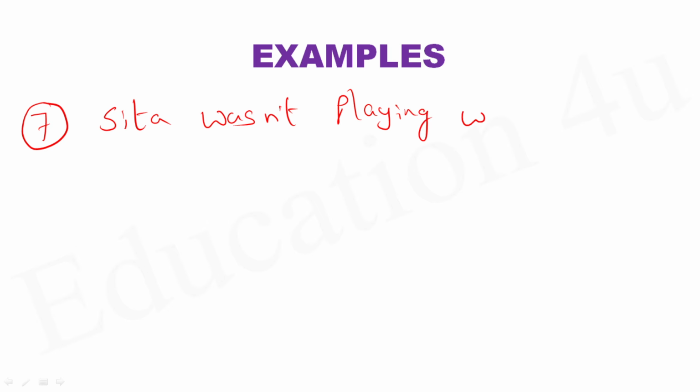So let's have a look at another beautiful example, where negativity comes. For example, Sita wasn't playing when I saw her. Someone said she was playing when I called her, but I said, no, you're wrong. She wasn't doing it.